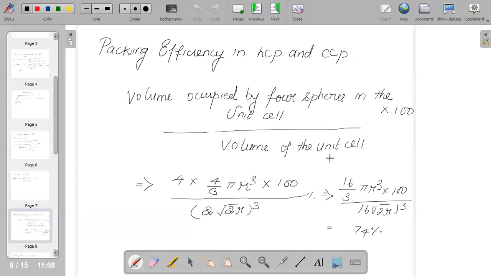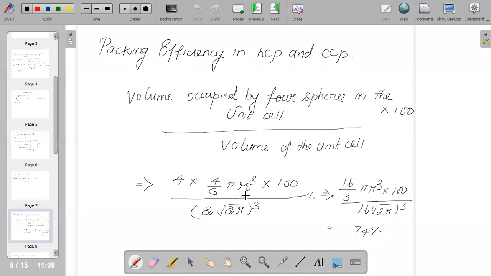Let us assume the edge length to be A and the face diagonal to be B. Each unit cell in the CCP structure has 4 spheres, so the total volume of the 4 spheres is 4 into 4 by 3 pi r cube, since the volume of one sphere is 4 by 3 pi r cube.